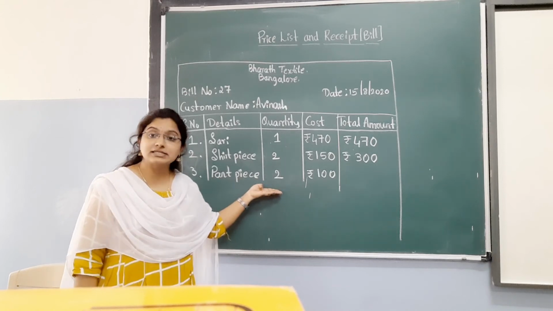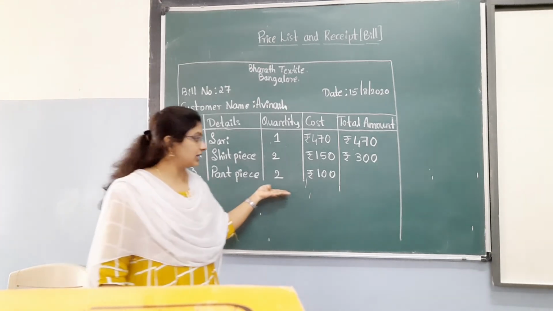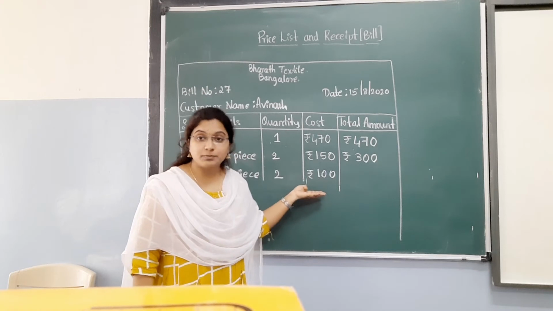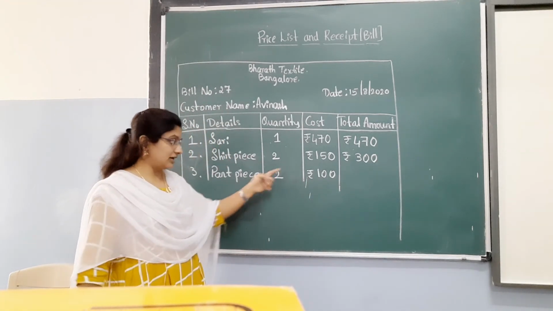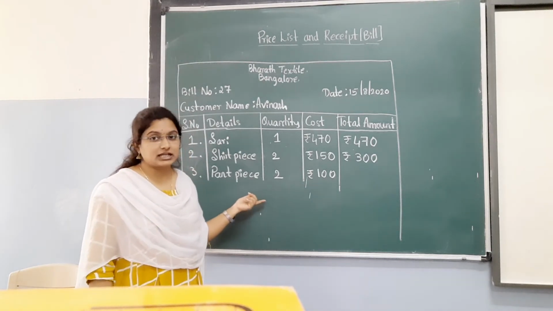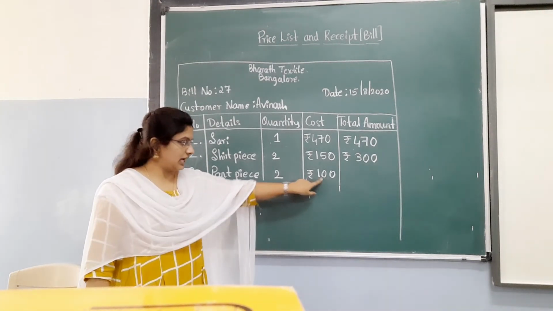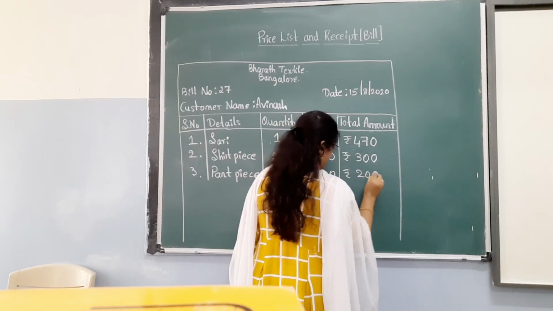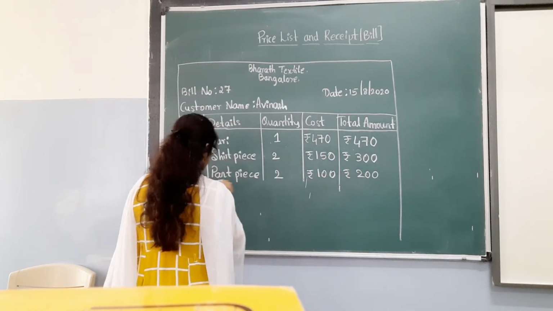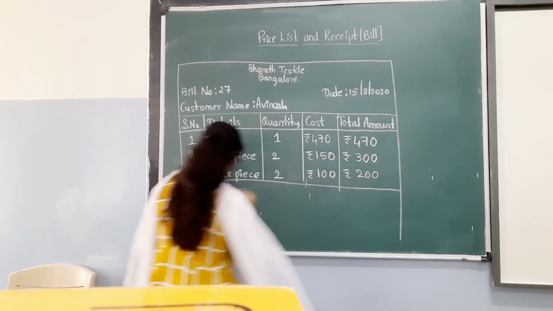How many pant pieces has he taken? 2. What is the cost of each pant piece? 100 rupees. He has taken 2 pant pieces, so 100 twos are 200.